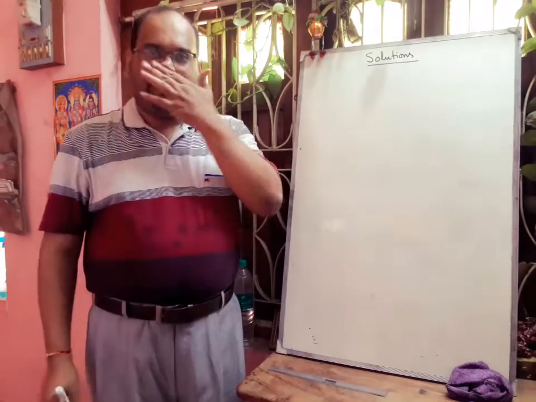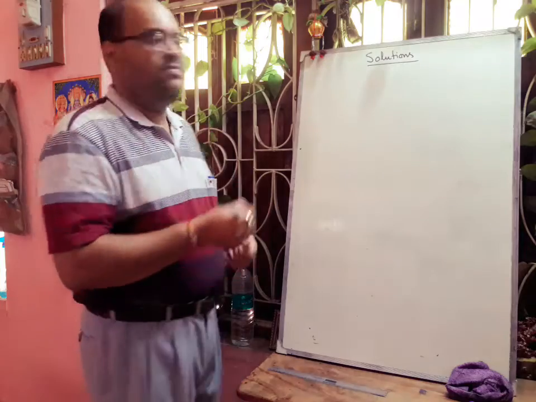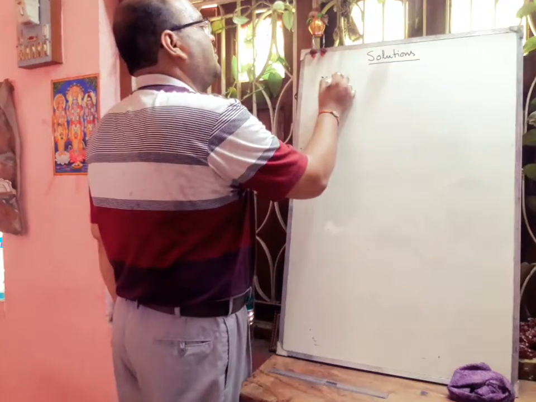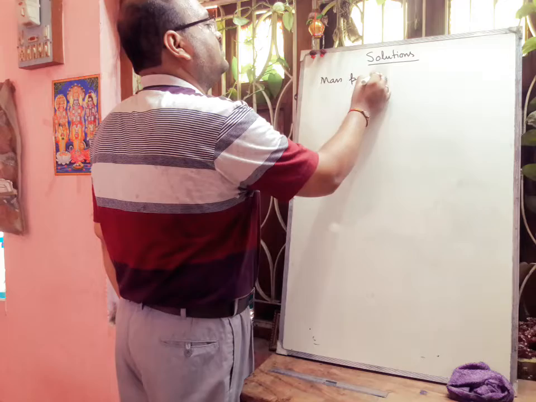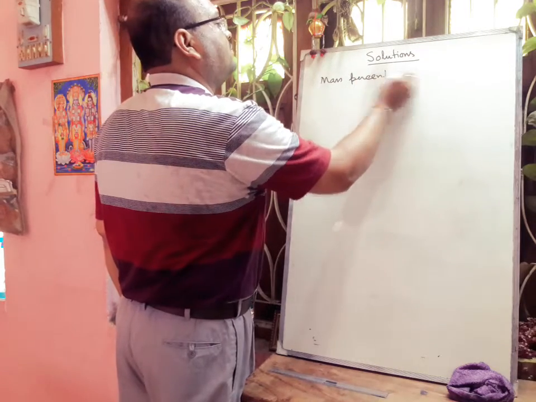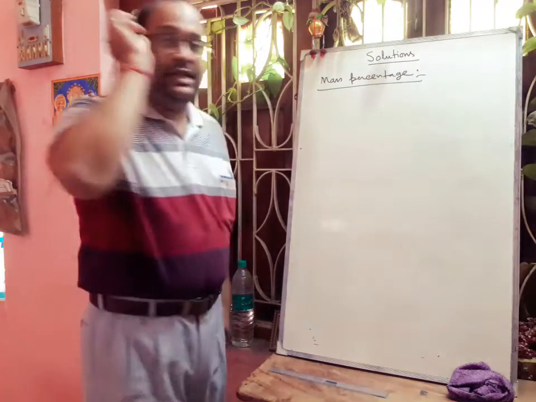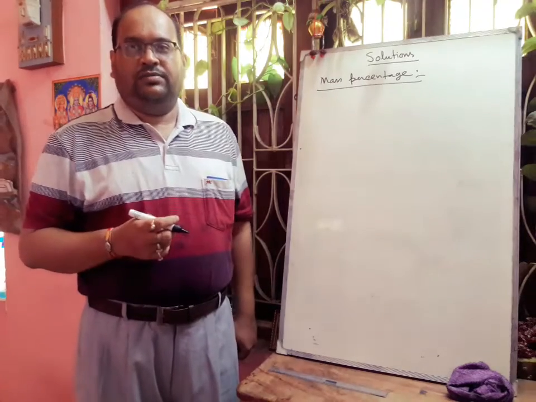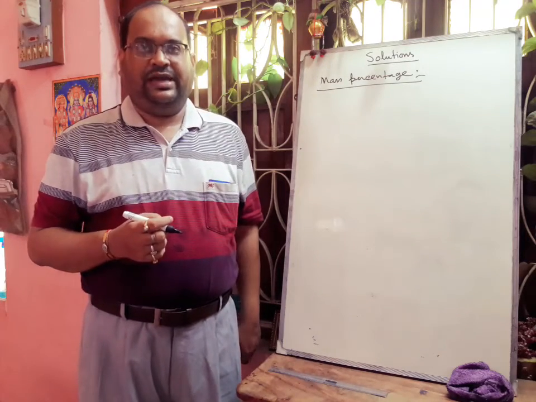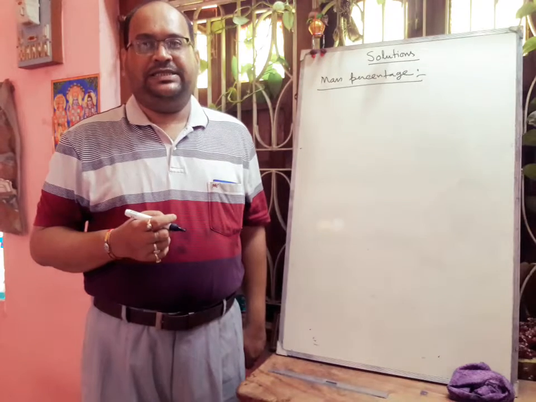First one is weight percentage or mass percentage. Here we can think of weight by weight, or weight percentage.